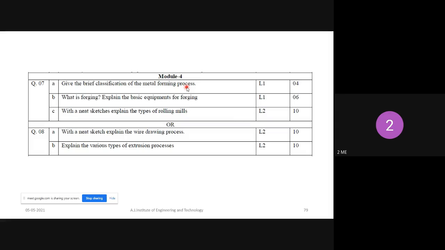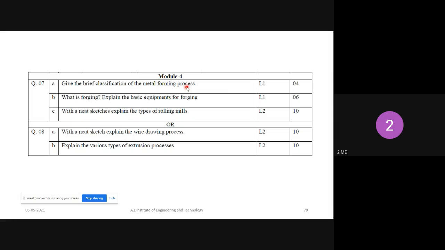Types of rolling mill is nothing but what rolling mills are available. You just mention and sketch. In that situation, explain any two rolling mills. First list all the different types of rolling mill and explain any two rolling mill operations. Two high roll mill, three high roll mill, so many types are there, right? Next one is with a sketch explain wire drawing operation. Wire drawing I already explained. Explain various types of extrusion process: direct, indirect, impact.